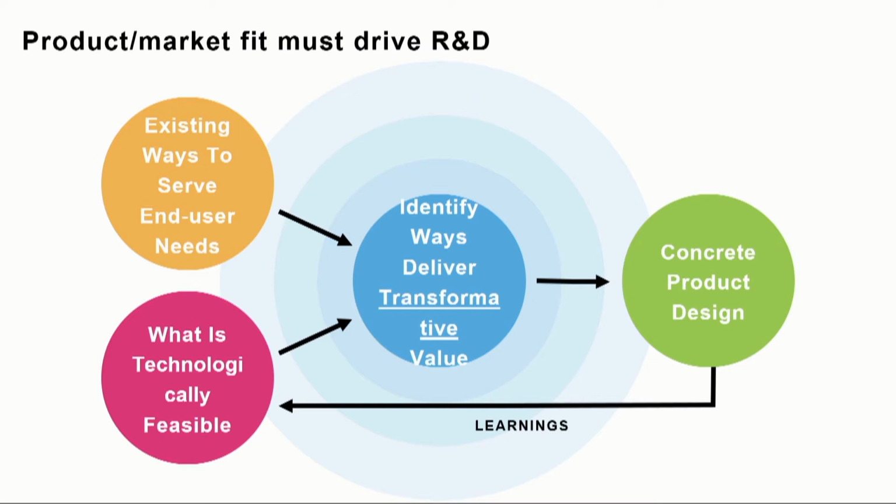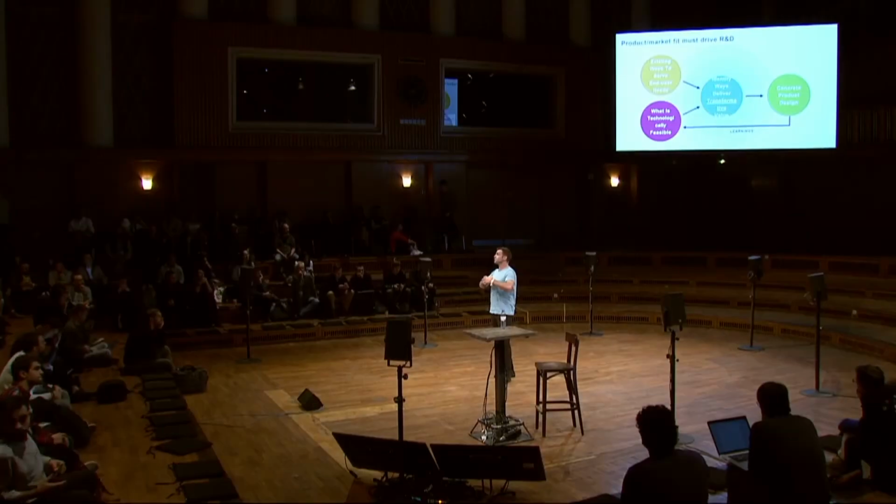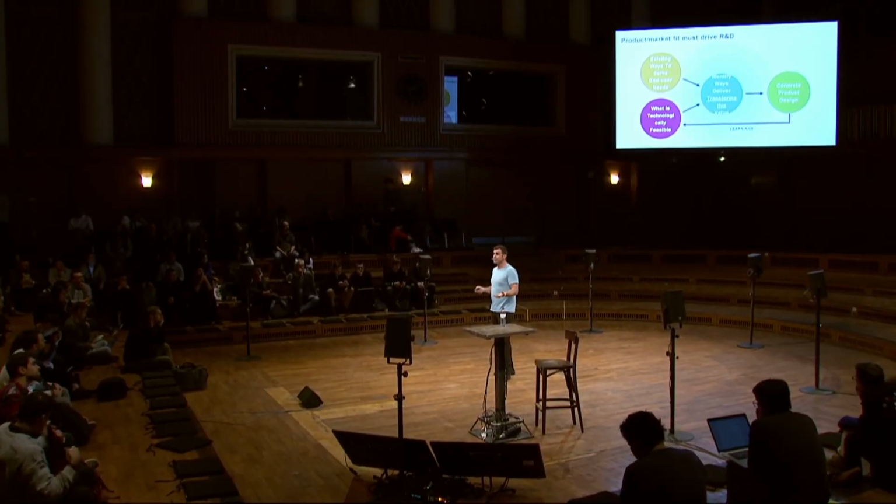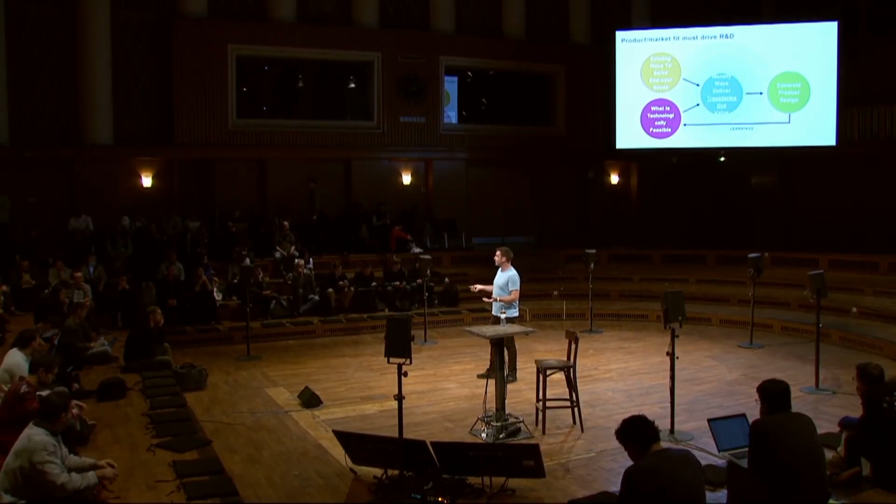Then we look at what is technologically feasible but has not yet been implemented. This is where we turn to the depths of cryptography and cutting-edge research. The sheer number of innovations and things that have become possible now that we have zero-knowledge proofs is just phenomenal. It's totally changed the way that we even think about innovating in the identity space.